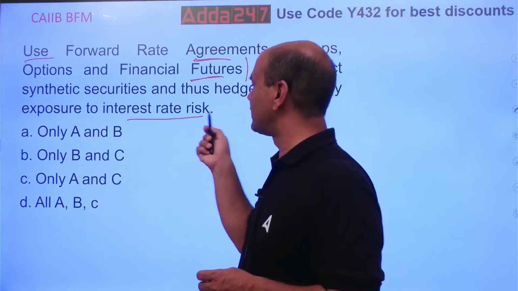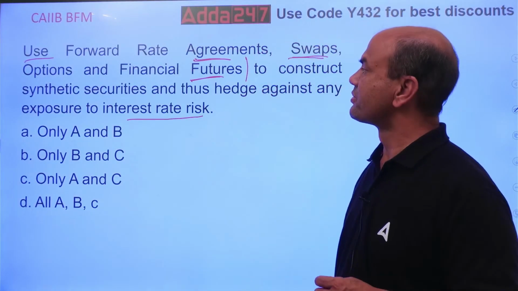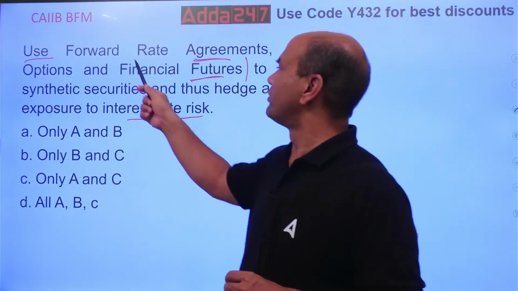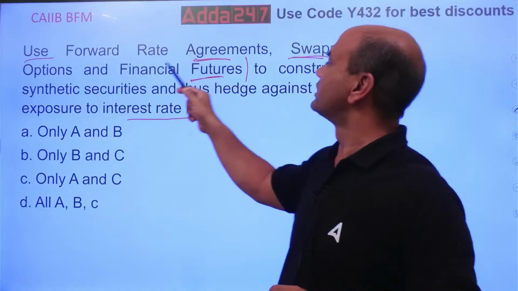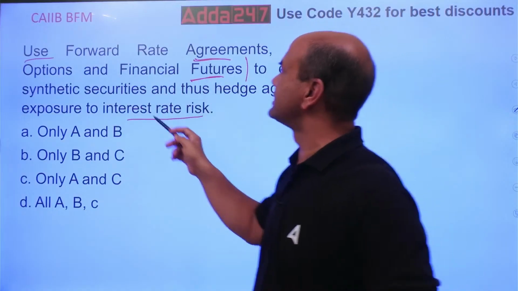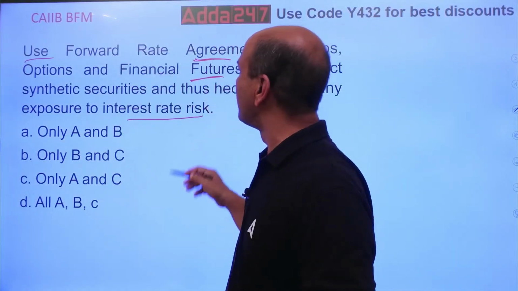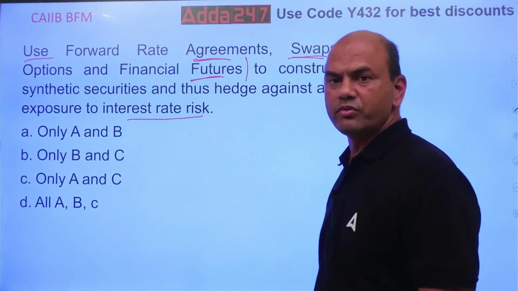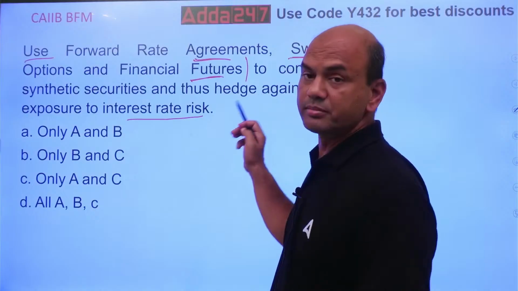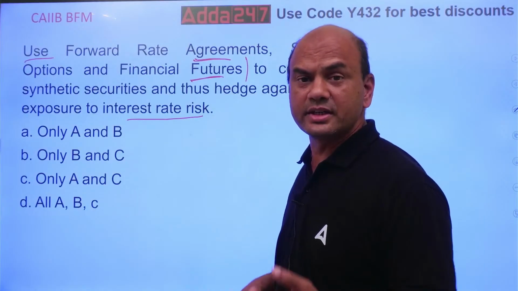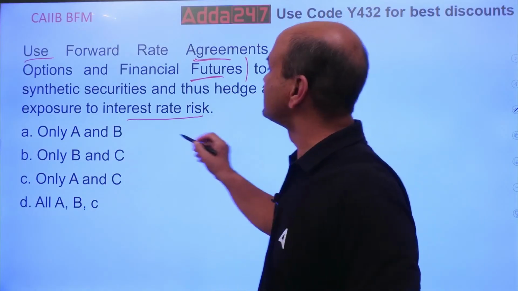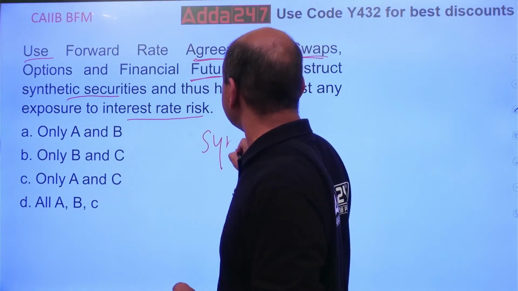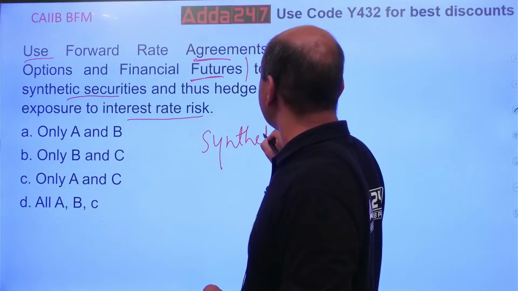Exposure to interest rate risk. So which one? All of them? See this: 1, 2, 3 and 4. Let's call this A, B, C, D. All of them. So do we use FRAs for constructing synthetic securities? What is a synthetic security? Kindly note this: synthetic means it's prepared, it's a combination.